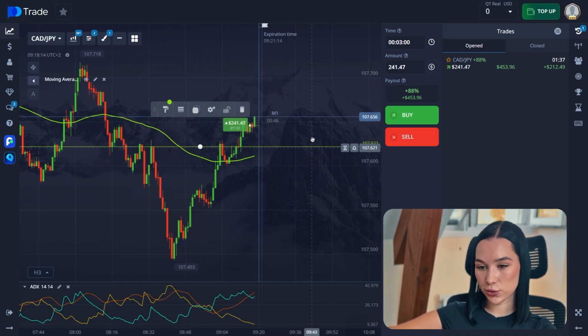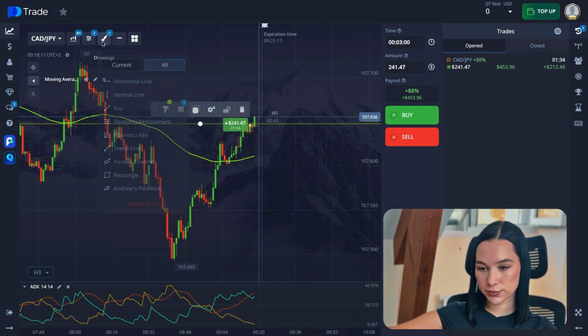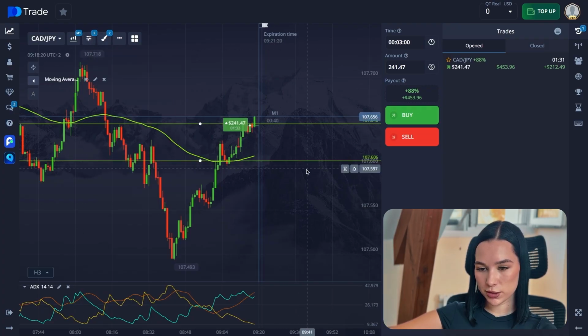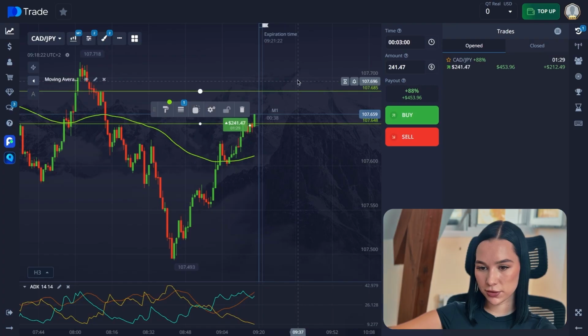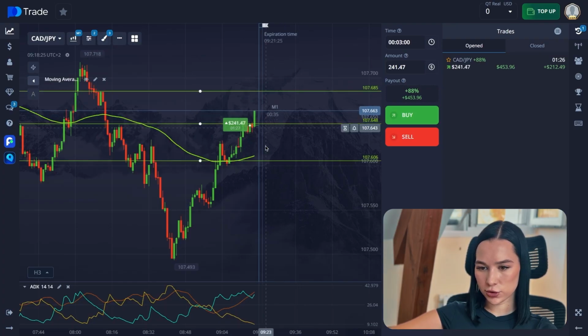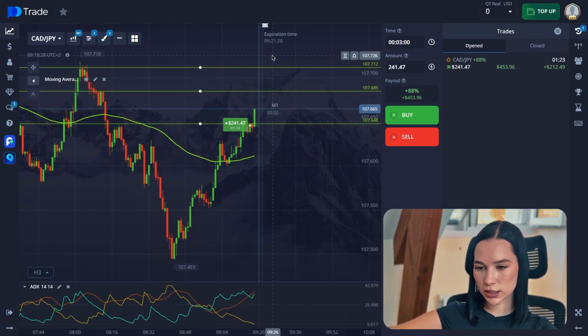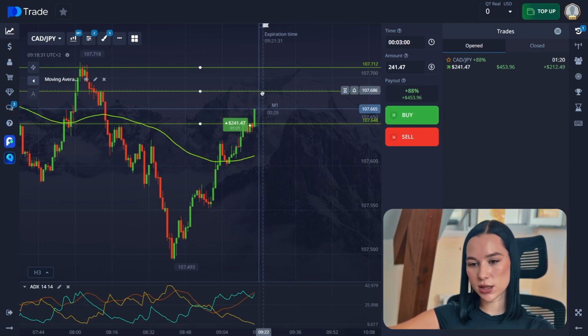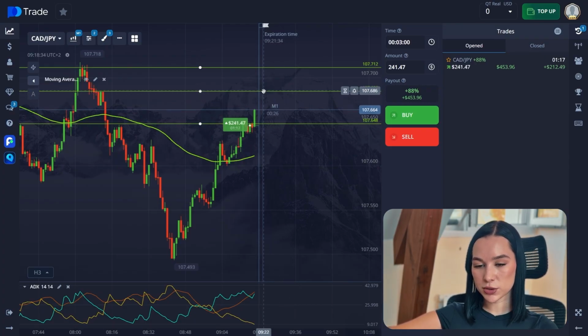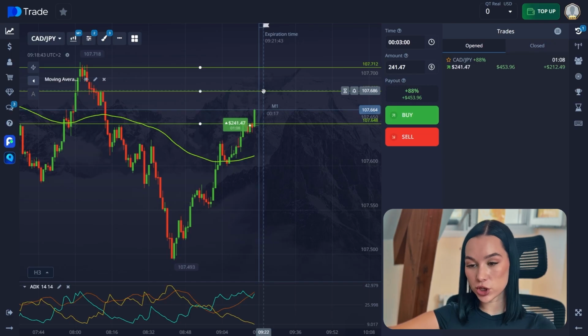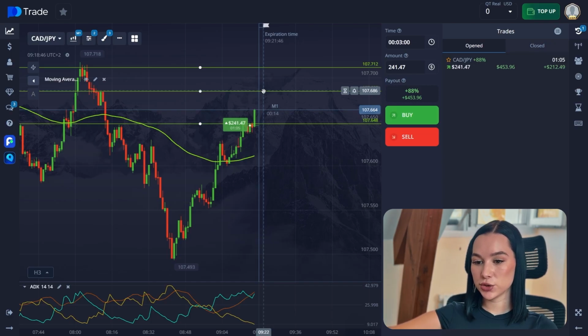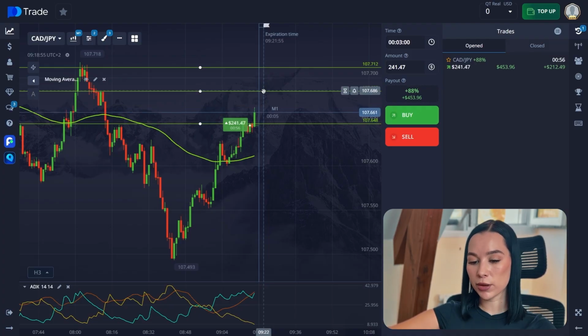Let me draw also here for you the levels. So here was the level when we opened the trade. It was the previous resistance level before. So after, our price could go to this second line, and the main resistance level is the third line that was created before. So our price could actually go to this level. But also a pretty important thing is that our support resistance levels are always changing. So you need to understand that it could change anytime, and you will just get some reversal in the middle of the trend where you were thinking that it would still be a pretty strong upward trend.